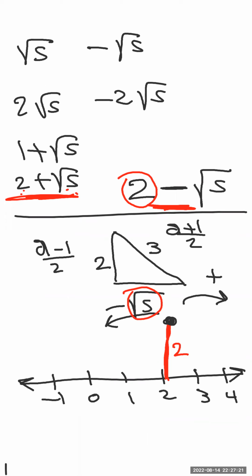Now again, fix your compass on this point. Open the compass with the length of the hypotenuse, which is equal to 3. Now draw your arc on the left side. It will become here. So this point. Now, guys, this distance from 2 till this negative point, I don't care if it's negative or positive, but this distance is 2 minus square root of 5. That's it.